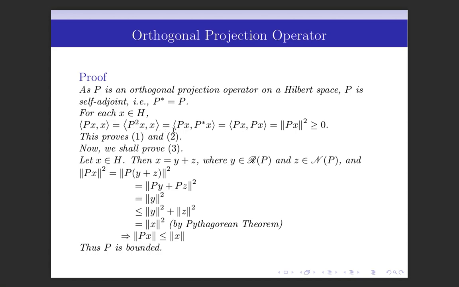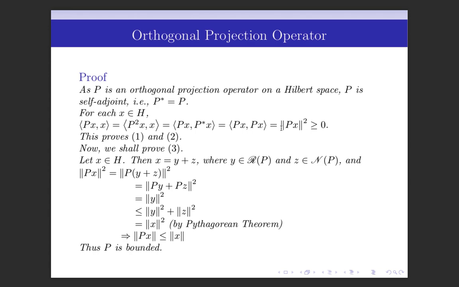And this is equal to the inner product of Px and P star x, since P square x is equal to P of x. By the definition of the Hilbert adjoint operator, we can write the inner product of Px and P star x. And since P star is equal to P, we can write the inner product of Px and Px.